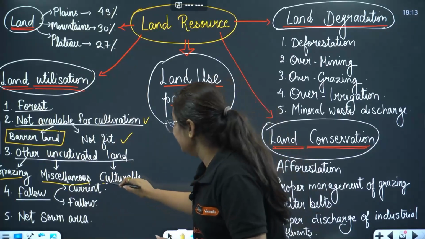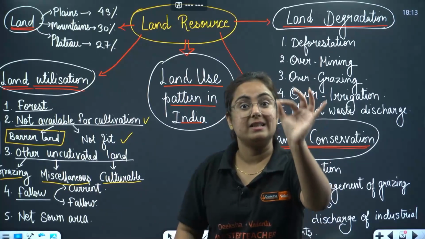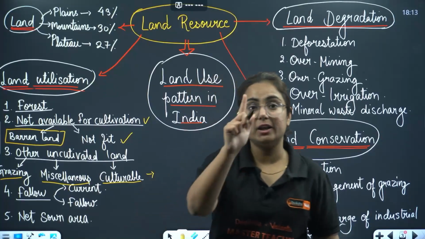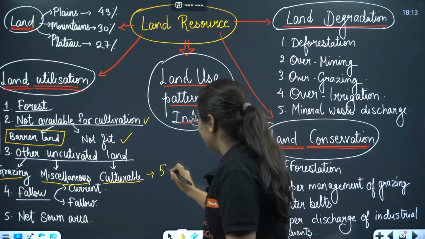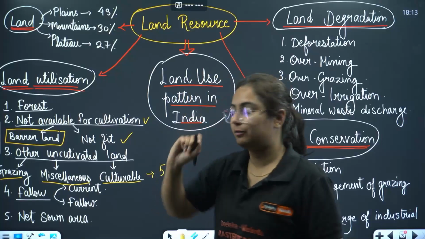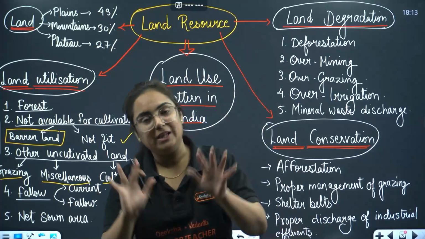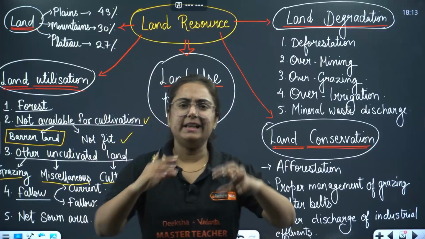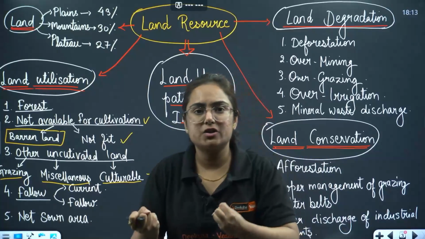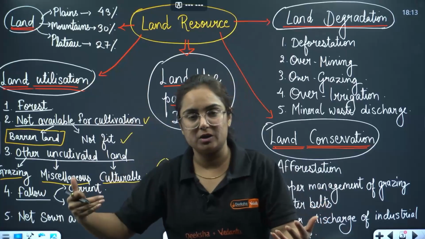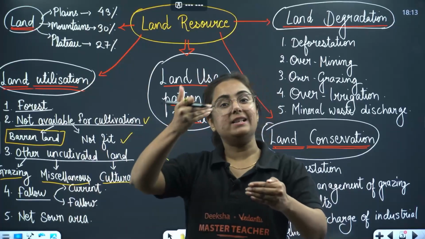Then we know culturable wasteland. Pay attention: land that is not under use for 5 or more than 5 years. Basically, it was an Indian tradition to leave the land fallow for a long time, that means not under cultivation, so that it can regain its fertility.